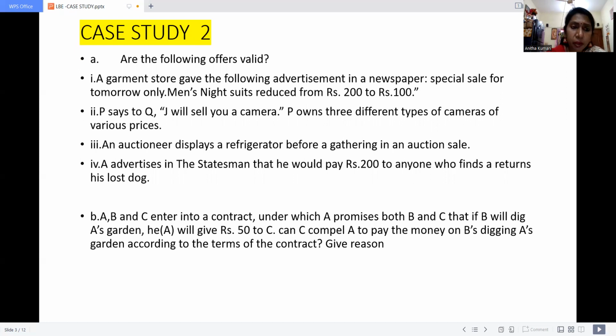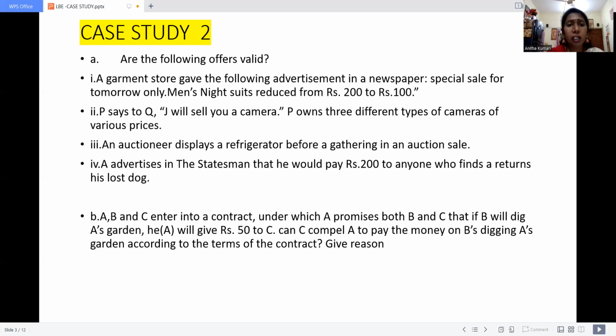Then case study number 3, an auctioneer displays a refrigerator before a gathering at an auction sale. Then question number 4, A advertised in a statement that he would pay 200 to anyone who finds and returns his lost dog. So here 4 statements, 4 simple cases are given. In the question itself they have asked, are the following offers valid?